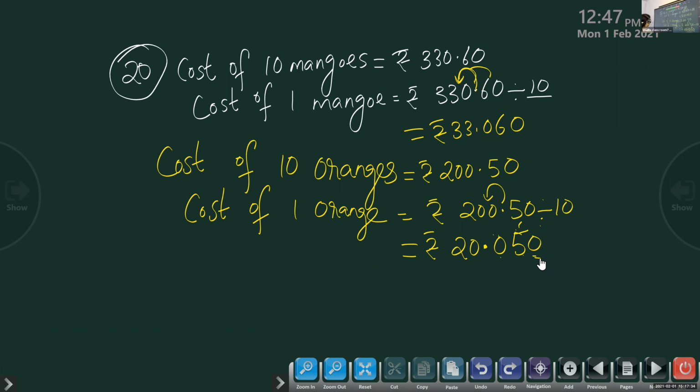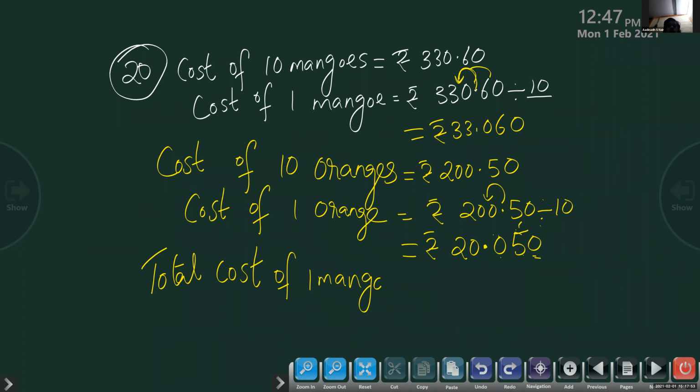Okay. Now the total cost of one mango and one orange. Find out the total cost. Ma'am, is addition compulsory? Yes. The question they are asking is, what is the total cost of one mango and one orange? So you have to find the total cost of one mango and one orange.